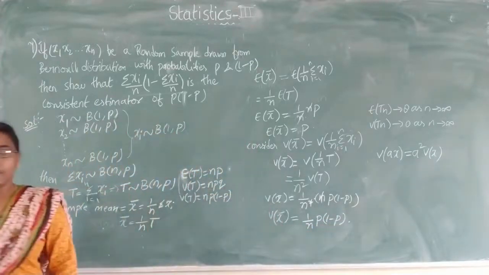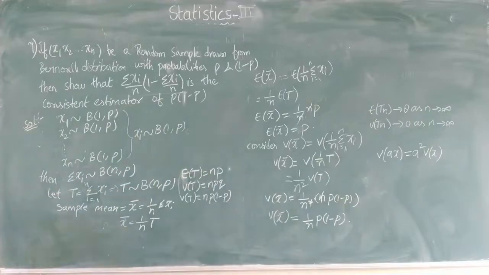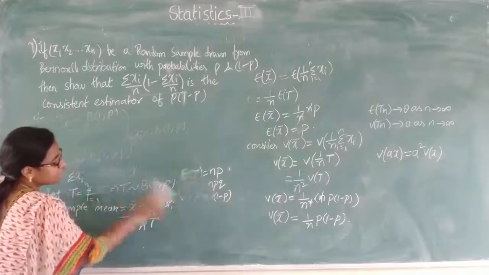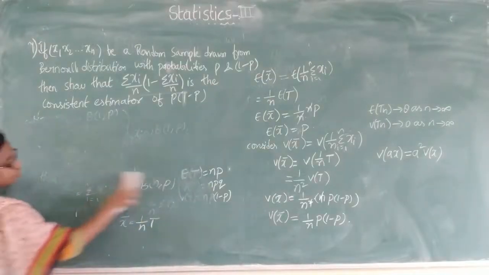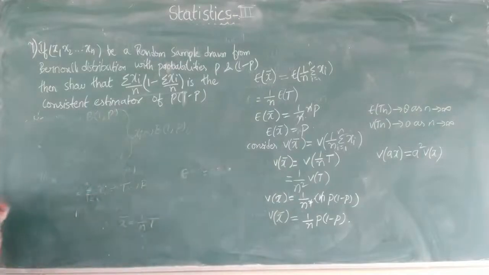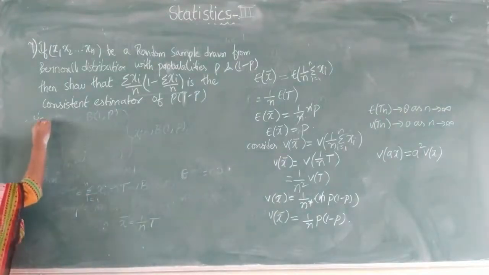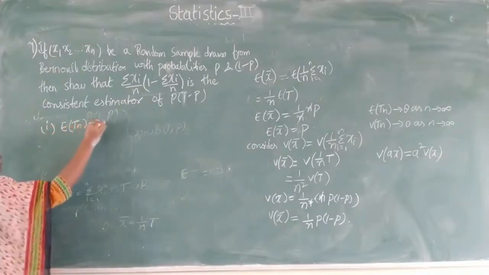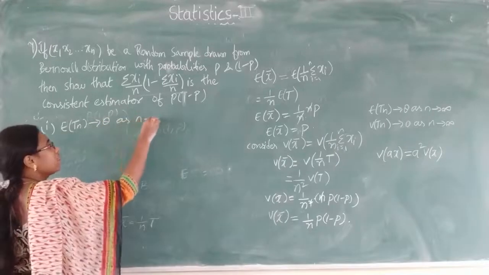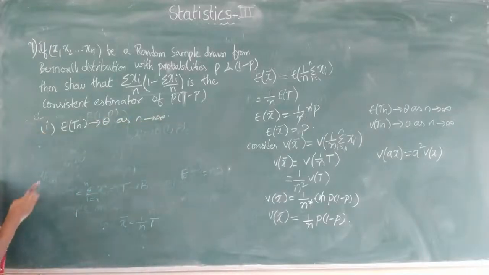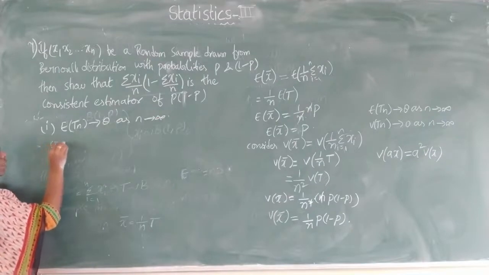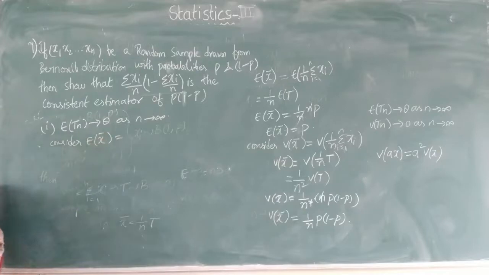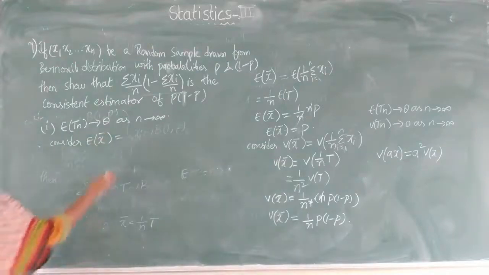Now we have got the expectation of x bar and the variance of x bar. Now we will consider the two conditions for consistency. What is the first condition? The first condition is expectation of Tn tends to theta as n tends to infinity. So here I consider expectation of x bar, which I got as p.